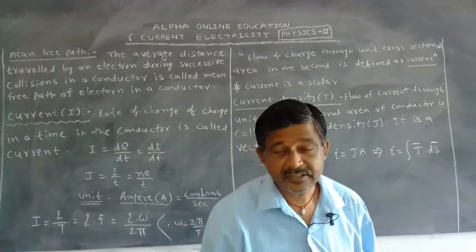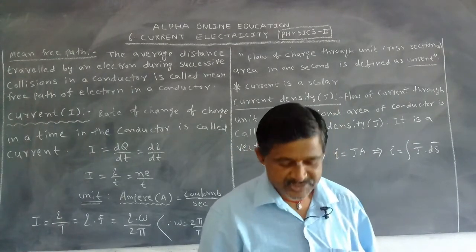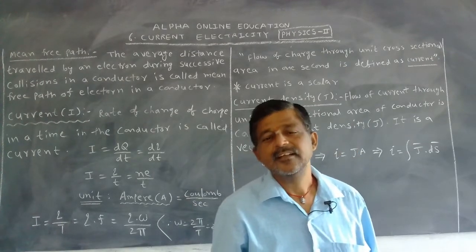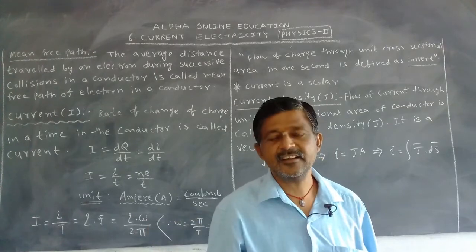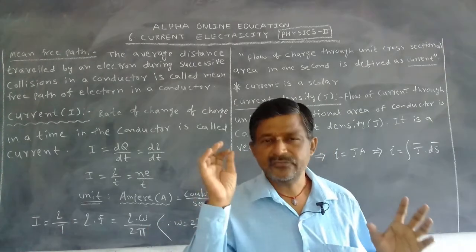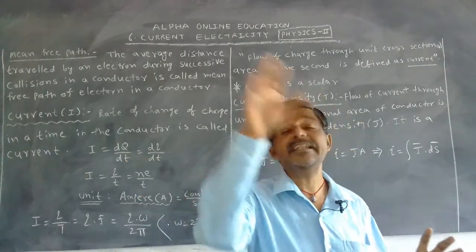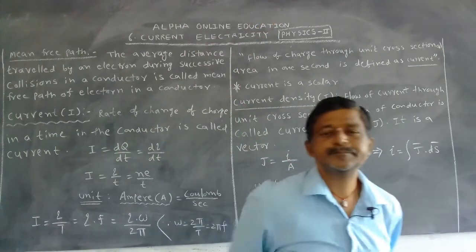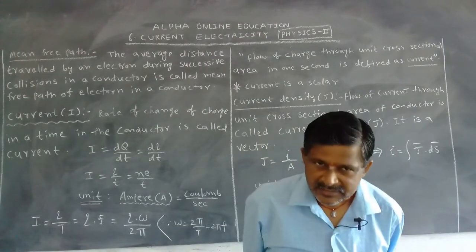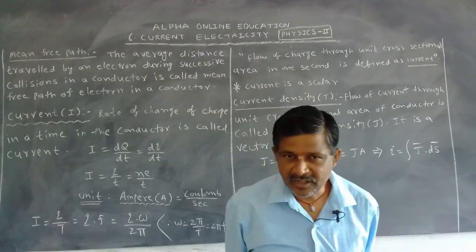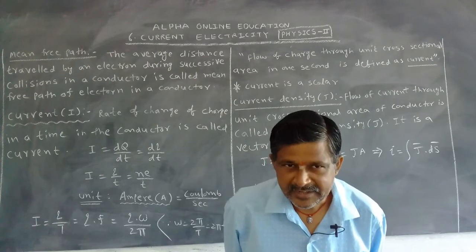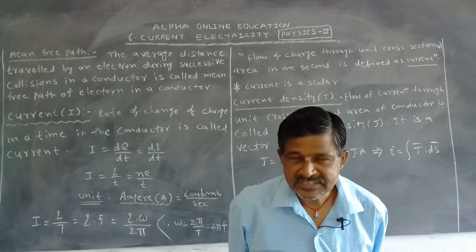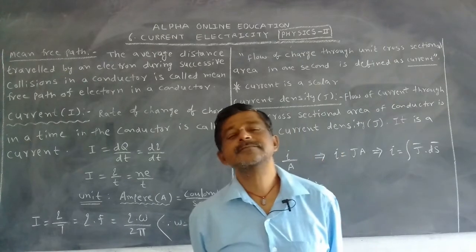Which are present? Free electrons are present inside the conductor. These free electrons move randomly, just like gas molecules. In a conductor, free electrons move randomly like molecules in the gas.